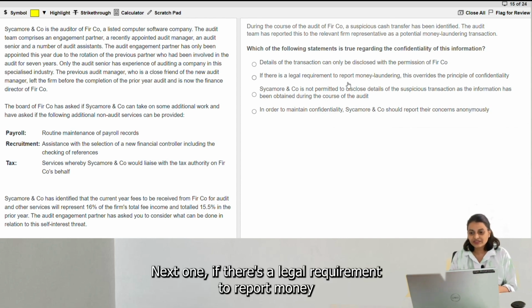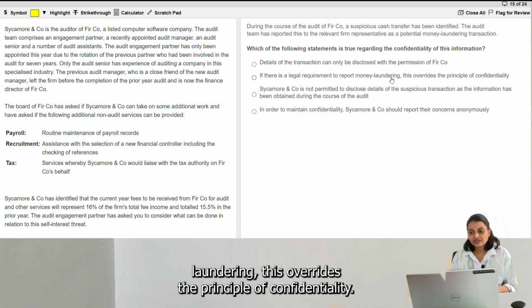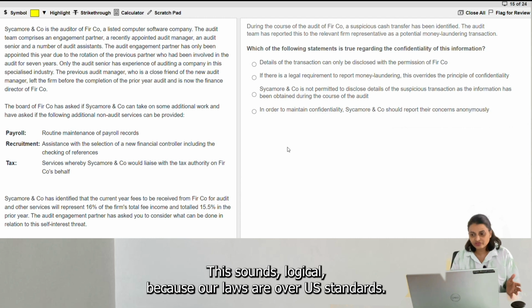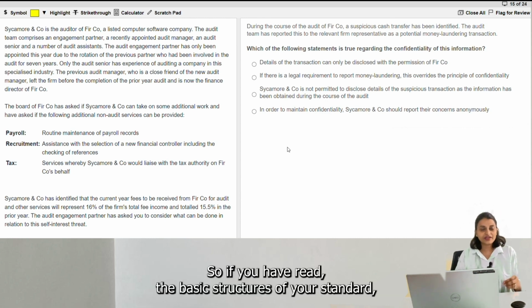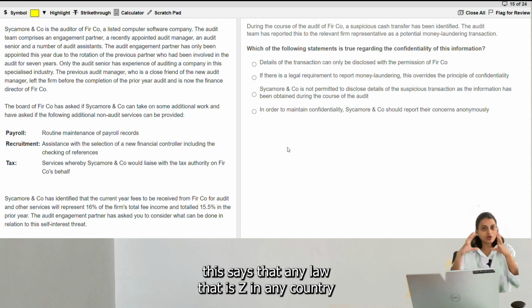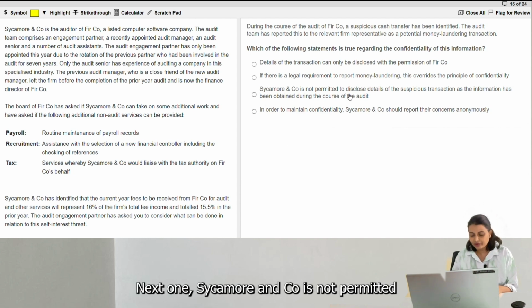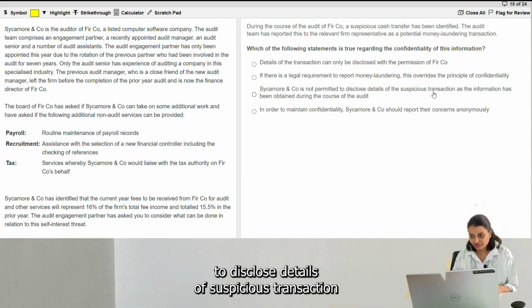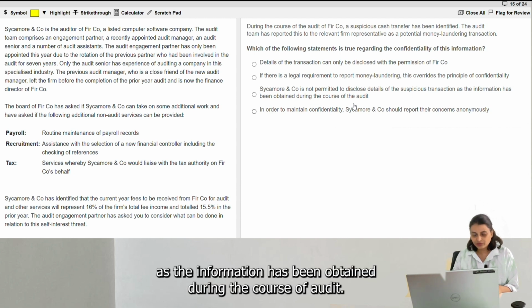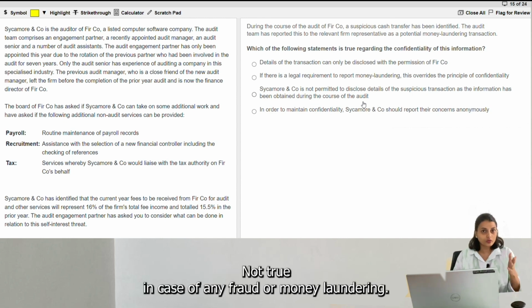Next one, if there is a legal requirement to report money laundering, this overrides the principle of confidentiality. This sounds logical because our laws are over our standards. So, if you have read the basic structures of your standard, this says that any law that is there in any country will override your standards. Next one, Sycamore and Co is not permitted to disclose details of suspicious transaction as the information has been obtained during the course of audit. Not true in case of any fraud or money laundering.